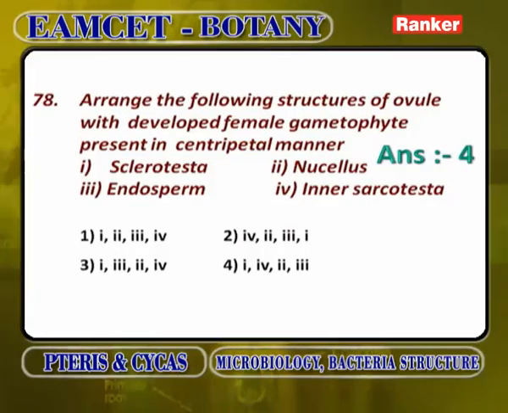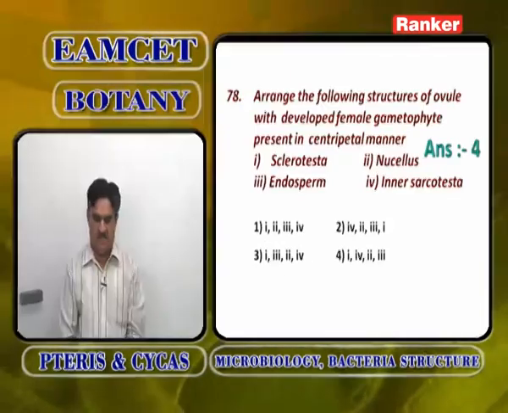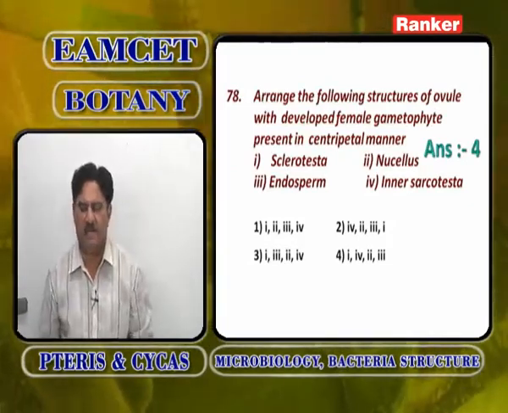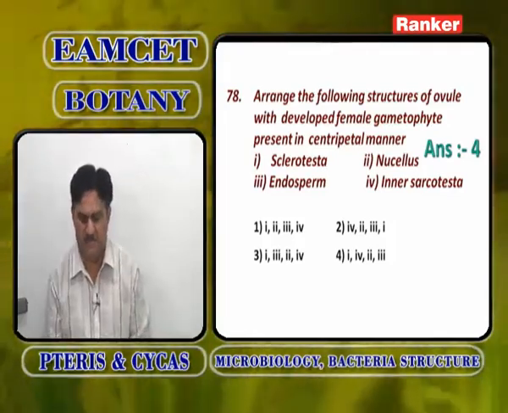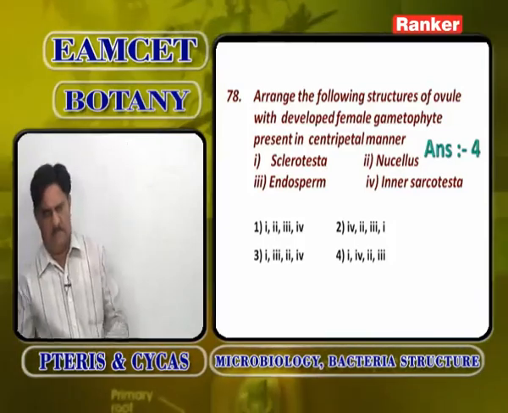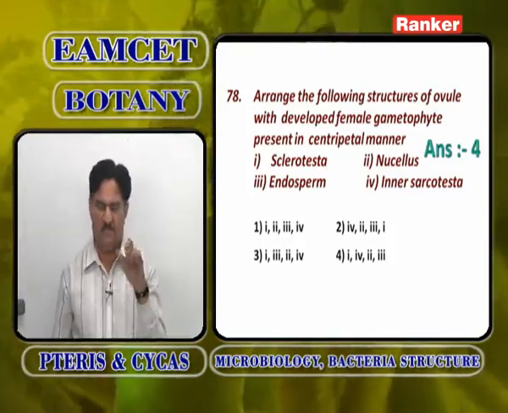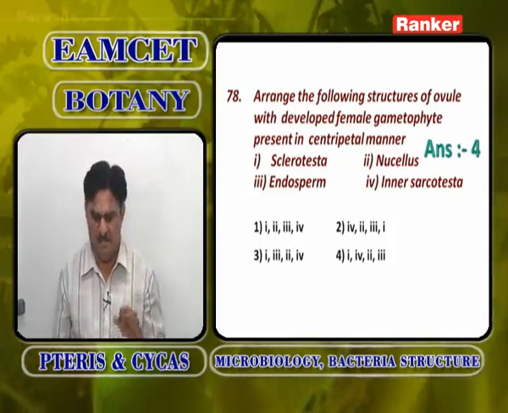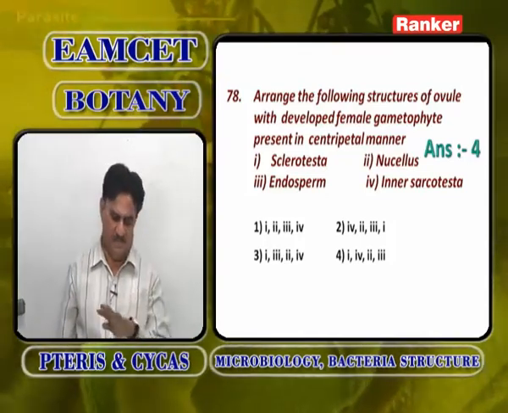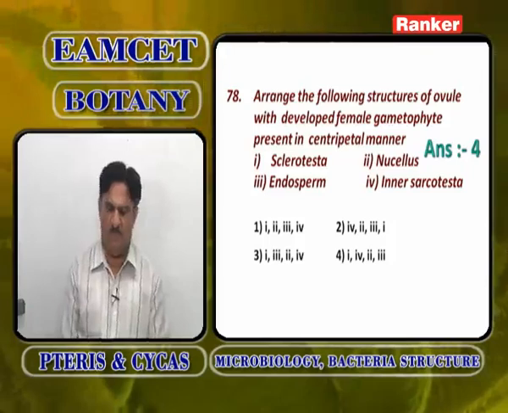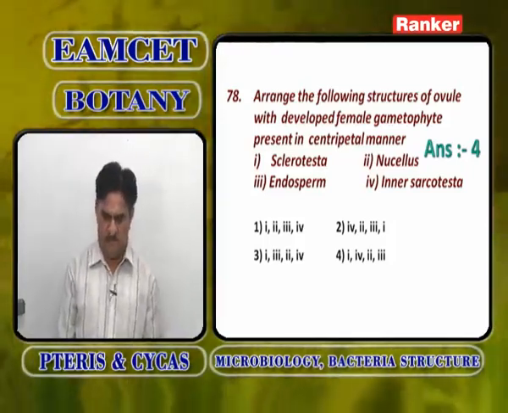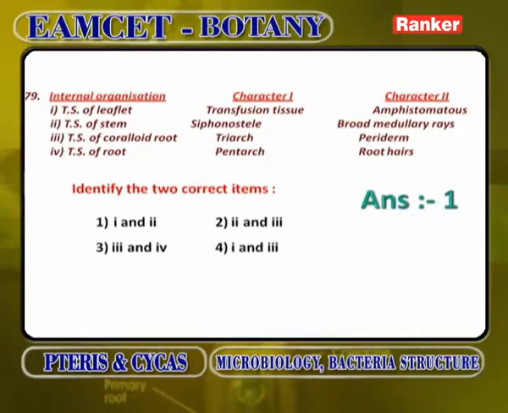So here, the sequence of structures from centripetal. Centripetal means from periphery to center. Fourth option, 1. First is sclerotesta, then inner sarcotesta, then nucellus. Nucellus is present as a layer, and after the formation of seed it converts into perisperm. Then endosperm. Endosperm is nothing but female gametophyte present at the center. So outer sarcotesta, sclerotesta, inner sarcotesta, nucellus present as a thin layer, and endosperm. So the answer is 1, 4, 2, 3.